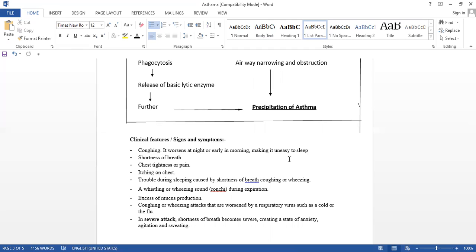Asthma, actually, this is the characteristic condition, isn't it? Rhonchi means the sound like whistling. When we whistle, how is the sound produced? The same sound is produced during expiration, not during inhalation, but while expiration.